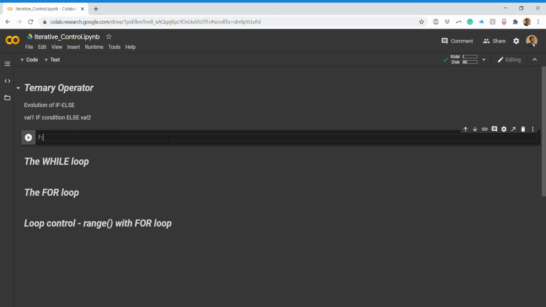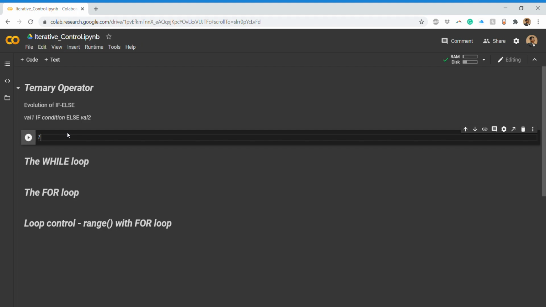In the last video we saw decision control, and in that we saw one program related to the roots of a quadratic equation. In that we mainly used the if else, that is the elif ladder. Now the beauty of Python programming is that you can do such things in one stretch. It is basically an evolution of the if else statement that we have seen previously.